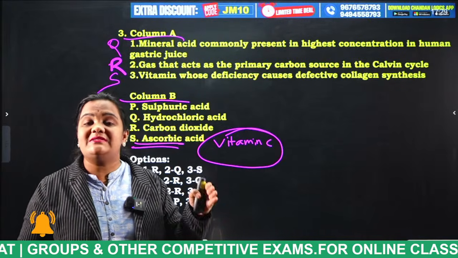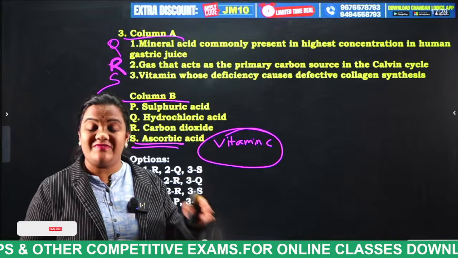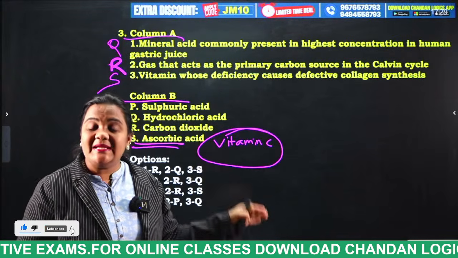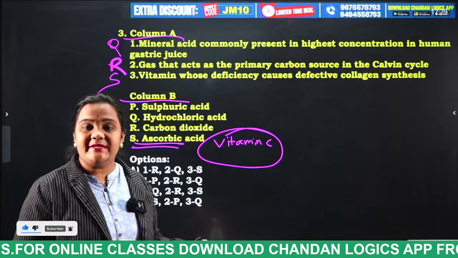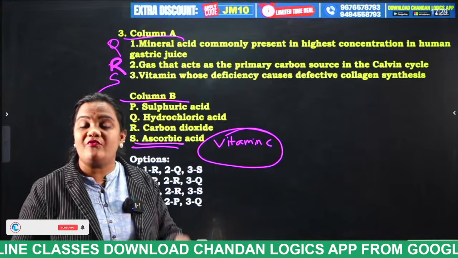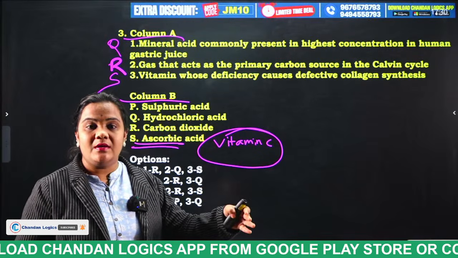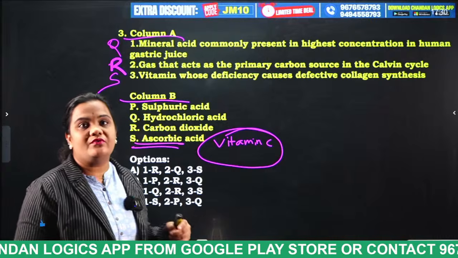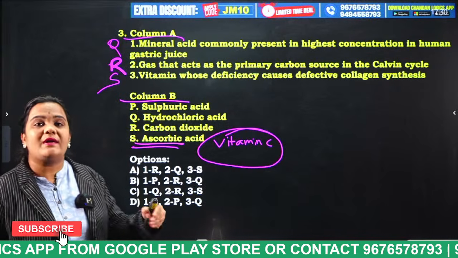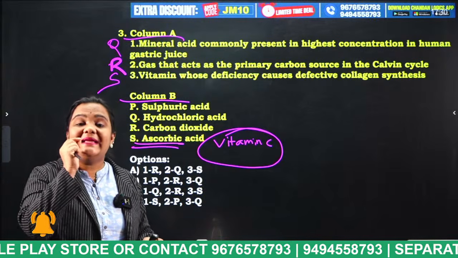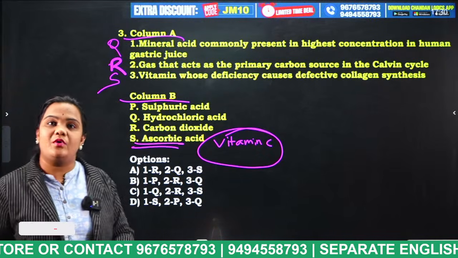Okay, so for the synthesis of collagen, which vitamin is required, students? Vitamin C. It is also known as ascorbic acid. So what are the rich sources of vitamin C, students? Citrus fruits like orange and lemon. Okay, so these are very, very important. Due to vitamin C deficiency, what type of disease is caused? Scurvy. Scurvy is nothing but what? Bleeding in gums. Okay, very, very important.